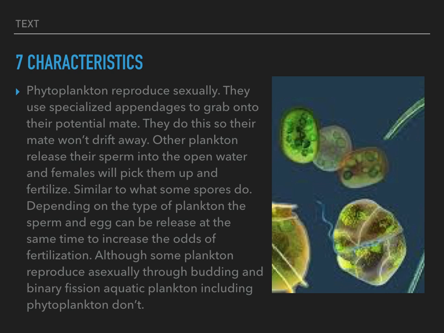Phytoplankton reproduce sexually. They use specialized appendages to grab onto their potential mate. They do this so their mate won't drift away. Other plankton release sperm into the open water and females will pick them up to fertilize, similar to what spores do. Depending on the type of phytoplankton, the sperm and egg can be released at the same time to increase the odds of fertilization. Although some plankton reproduce asexually through budding and binary fission, aquatic plankton, including phytoplankton, don't.